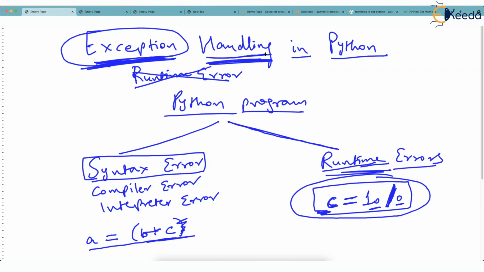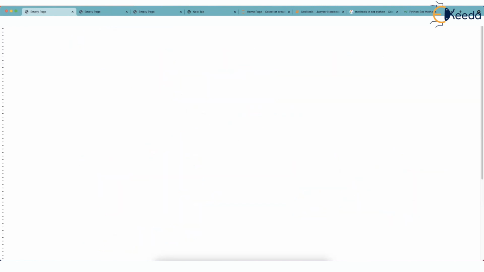How do you handle that error? It is done by using two words. You just have to learn two words, that's all. Try is the first word, and the second word is except. So I'll just erase this page. You just have to learn two words, try and except, and these are so simple.